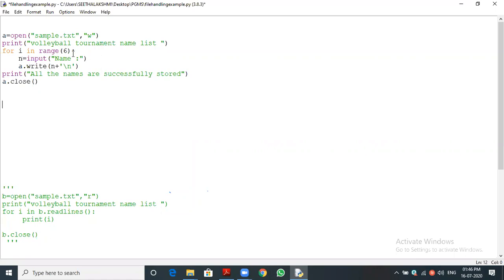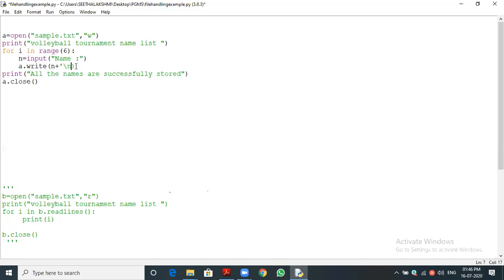Now, the first time the value of i will be 0, and n equals input. I'm getting the name, and that will be stored in n. Now you can see, listen, a is the object for the file sample. If I want to do any operation on the file, I can do it only through the file object. So a dot write function, this is a very important function. Using the write function I am writing the value. What is the value? n I want to write. What is n? The name which the user gave, that will be there, plus I'm just adding it.